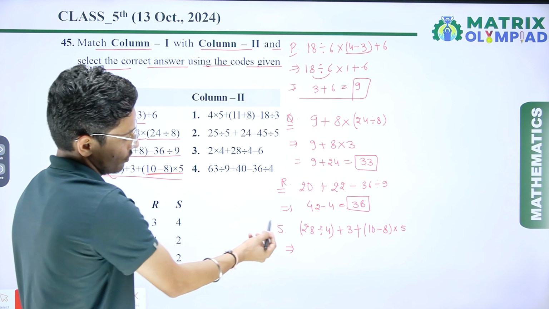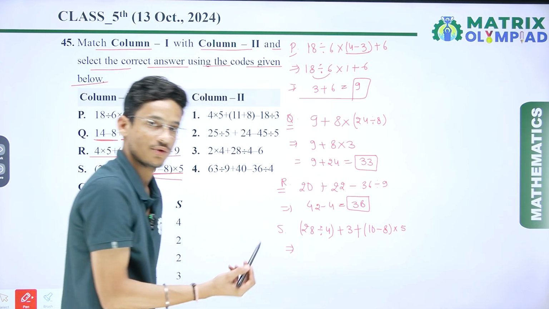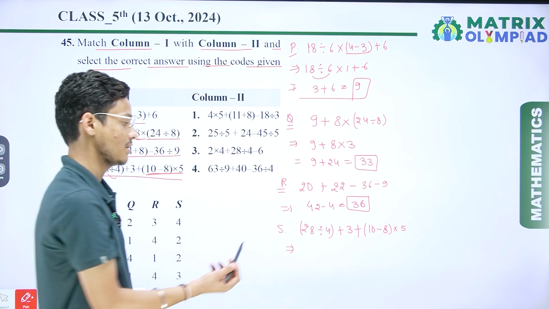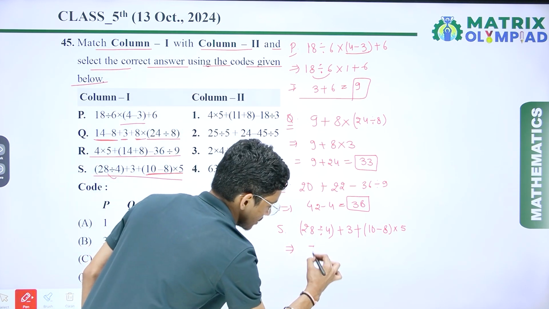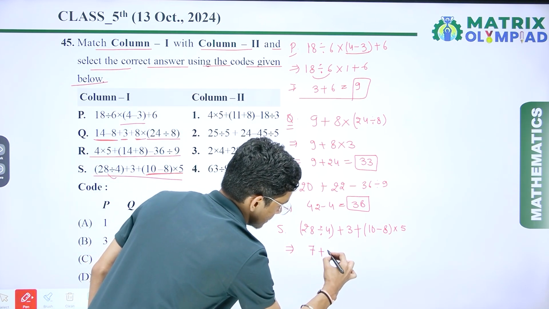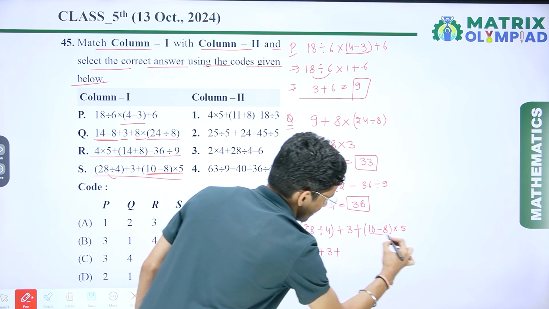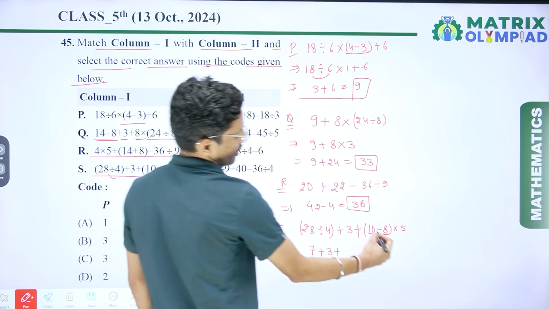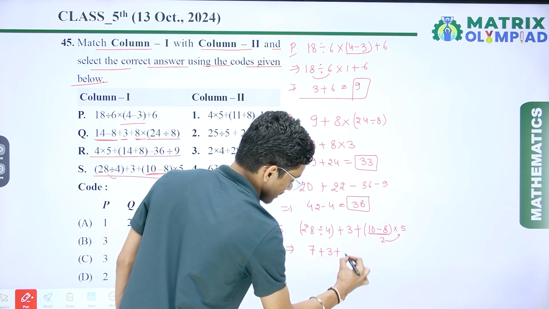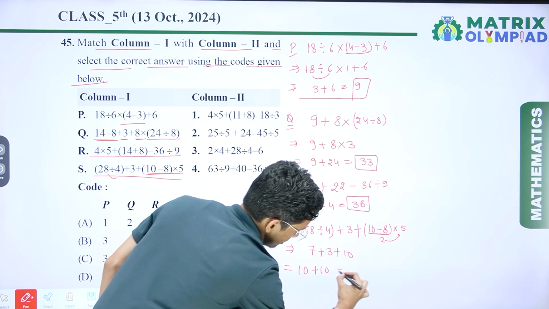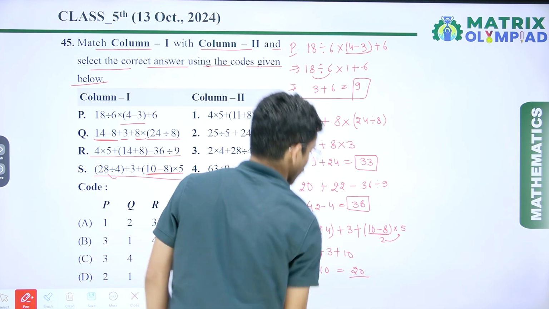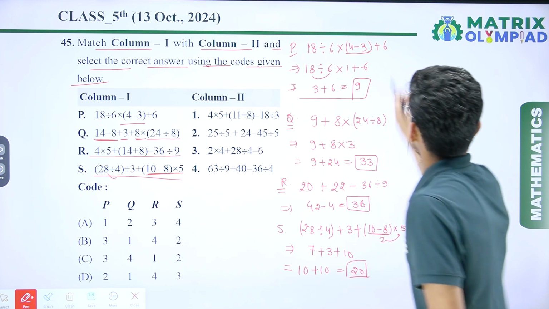If I solve here, 4 1s are 4, 4 2s are 8, 4 3s are 12, 4 4s are 16, 4 5s are 20, 4 6s are 24, and 4 7s are 28. So here I get 7 plus 3 plus, if I subtract here, I get 2, and 2 multiplied by 5 is 10. So here I get 10 plus 10. So the solution is 20. Now we have to solve column second.